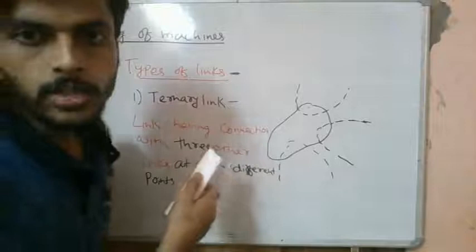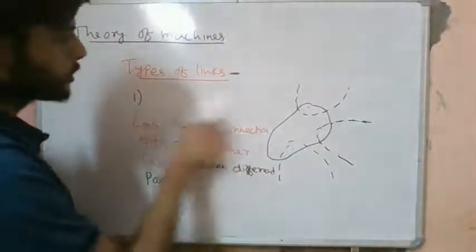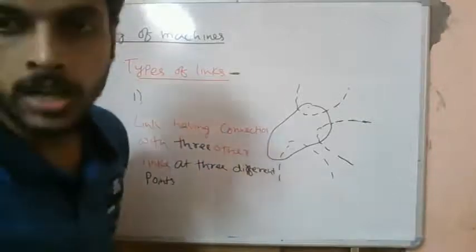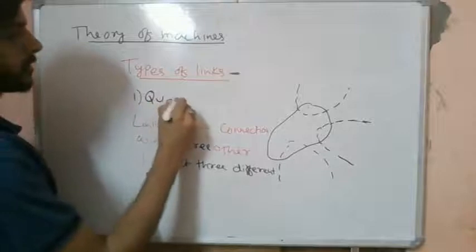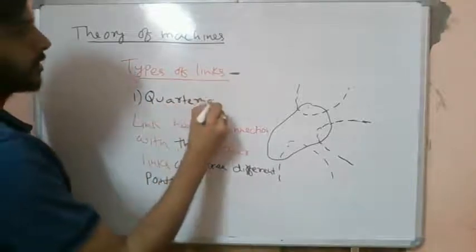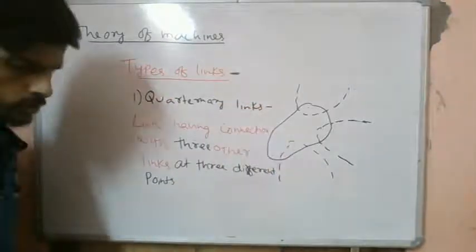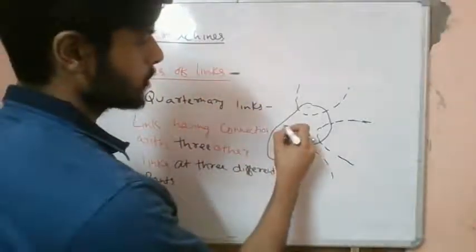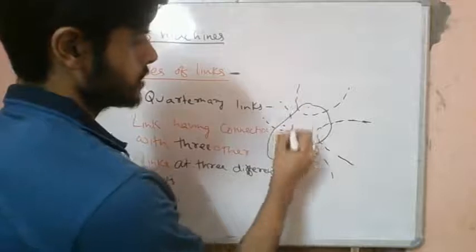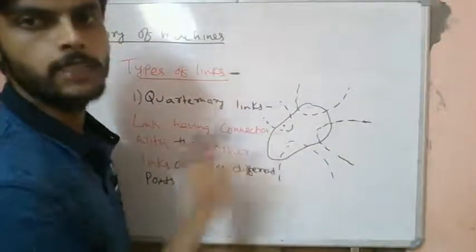Now let's understand another type of link, which is called a quaternary link. We have learned about binary links and ternary links, and there is another one called quaternary links. Similarly, as we extended for the ternary case, quaternary is nothing but if we have connections at four different points. Let's say a single rigid link is connected to four other different links at four different positions.